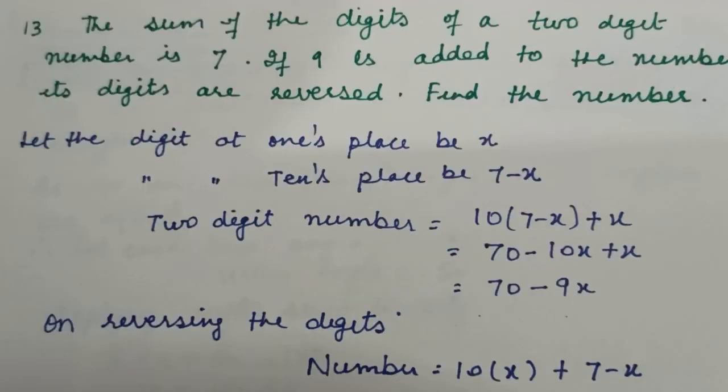Now in this exercise, question number 13 is left only. The question is, the sum of the digits of a 2-digit number is 7. If 9 is added to the number, its digits are reversed. Find the number. Now the first thing you must know is how to write a 2-digit number.